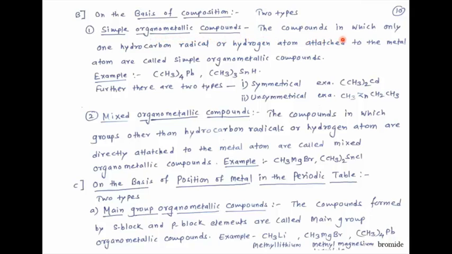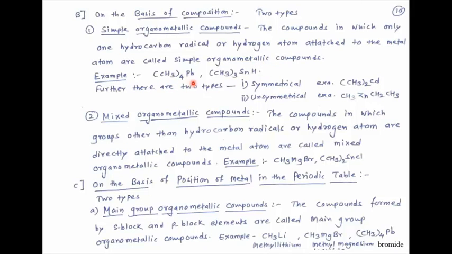The compounds in which only hydrocarbon radicals or hydrogen atoms are attached to the metal atom are called simple organometallic compounds. That means in these compounds, hydrogen atom may be attached to the metal atom.